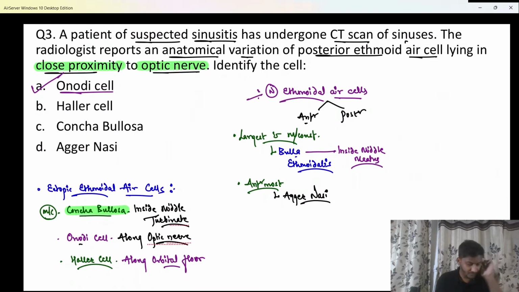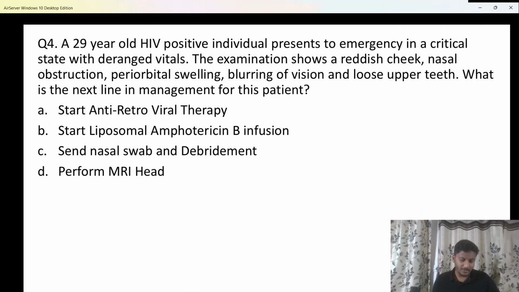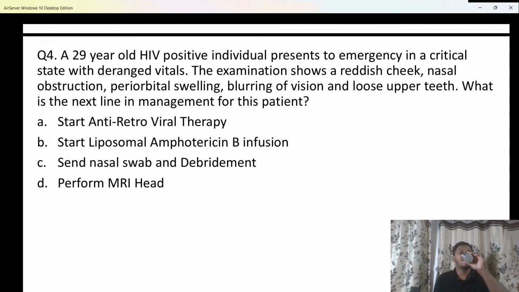Hopefully that's clear. Now next question, question number 29. Here we have a 29-year-old HIV positive individual who presents to us in the emergency in a critical state with deranged vitals.